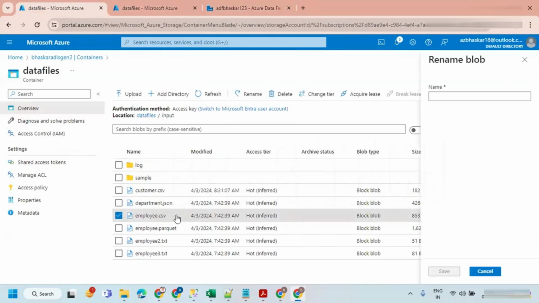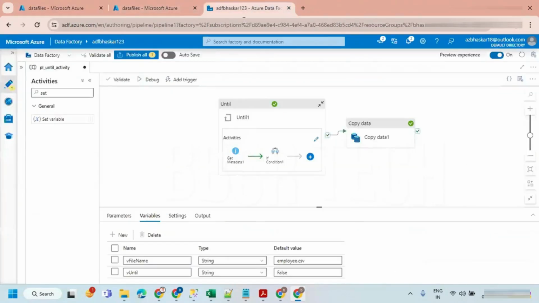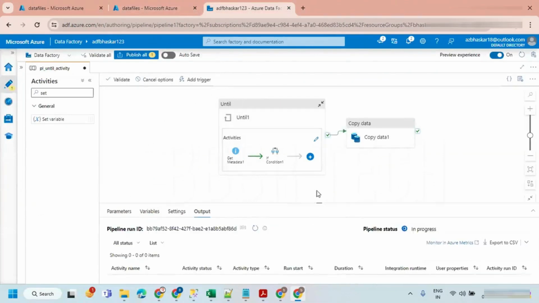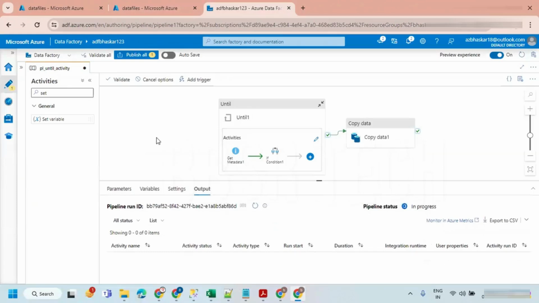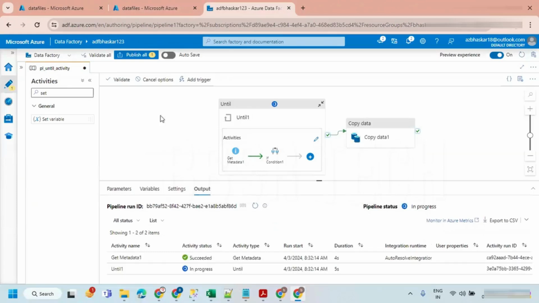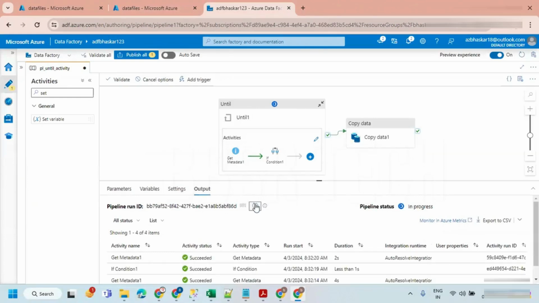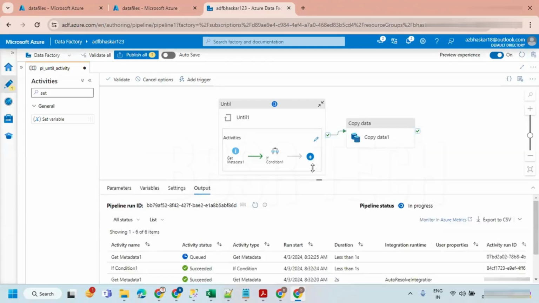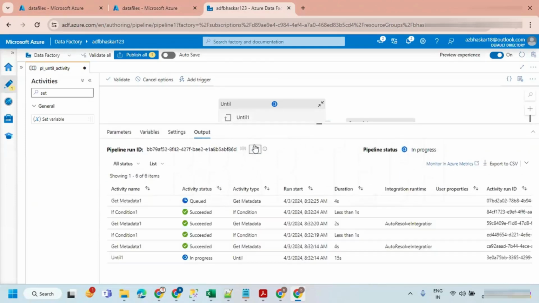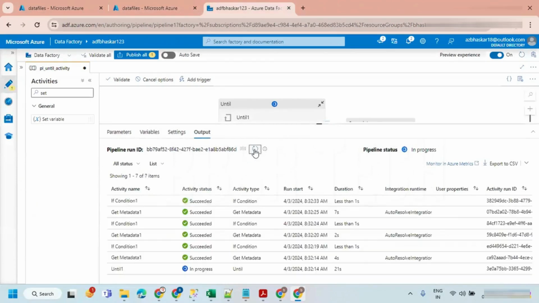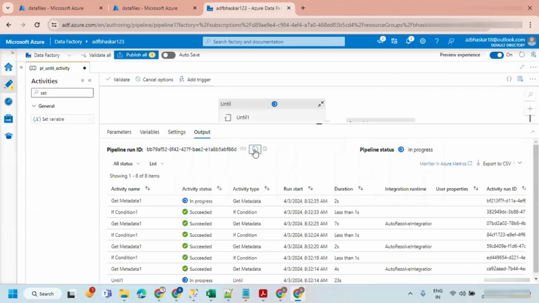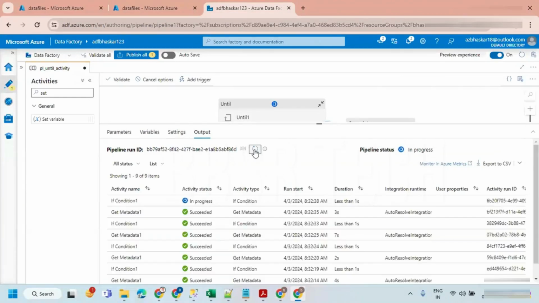I'm just going to rename this as employee1.csv. So I'm going to run this. Let's debug. Since we are using the variable concept, you can change the file name. Whatever file name you want to check, you can take it. It is going to continuously run to check whether the file exists or not. Copy data is not getting executed.